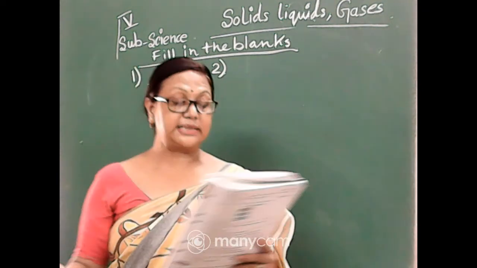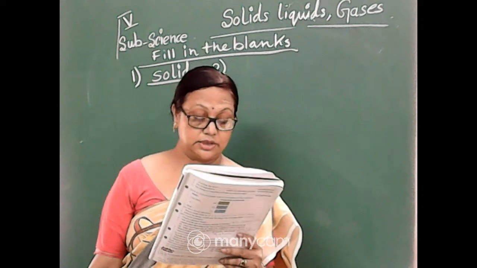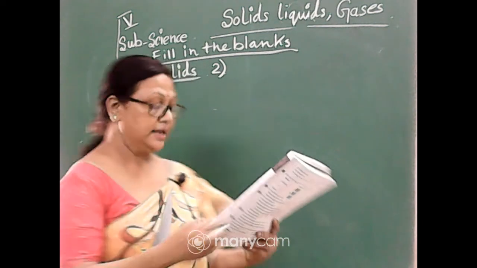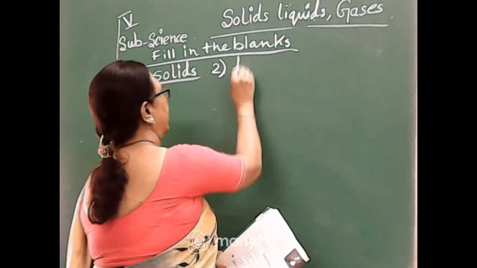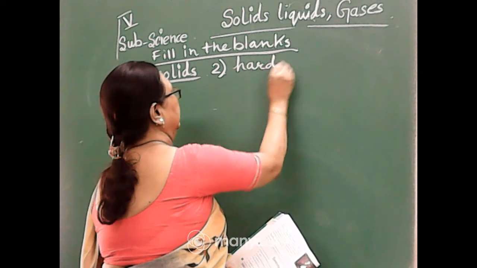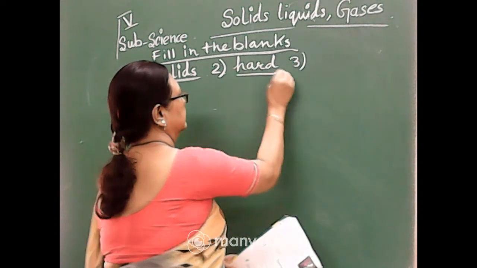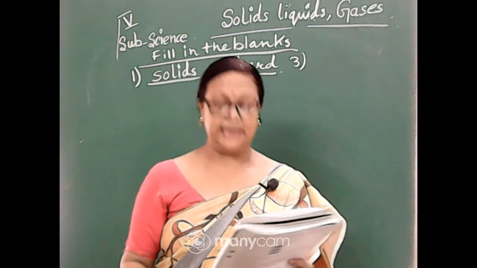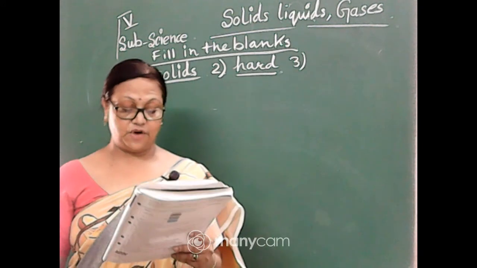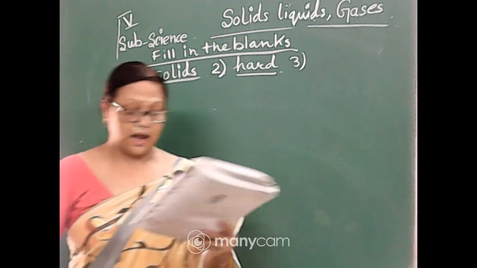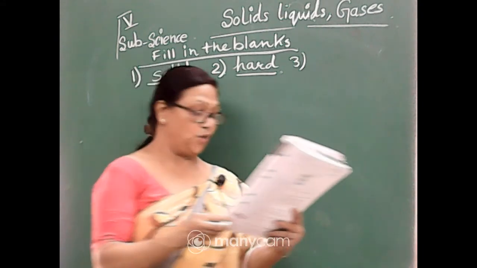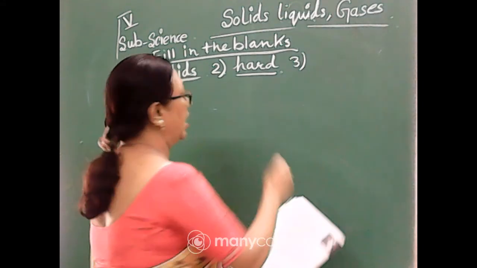Number 2: solids are generally soft or hard? It is hard. Then the third one: when we dash water it changes into ice. So when we cool water then it changes into ice.